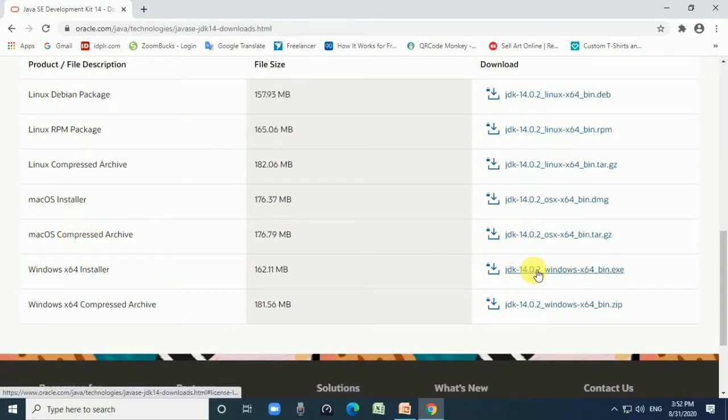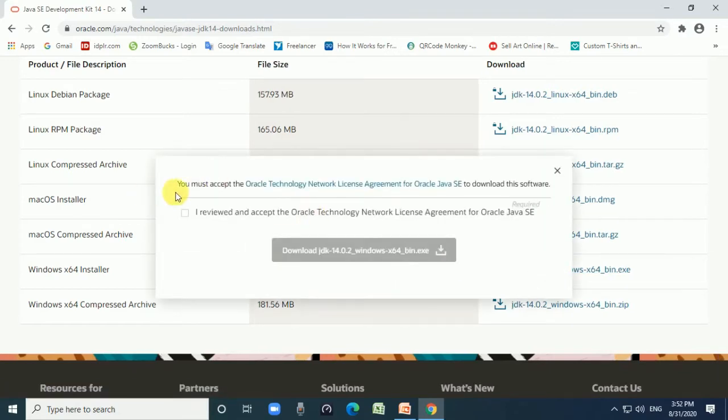I have the Windows operating system, that's why I download this JDK for Windows. When I click, it will display that you must accept this license agreement. I click here and click on download.